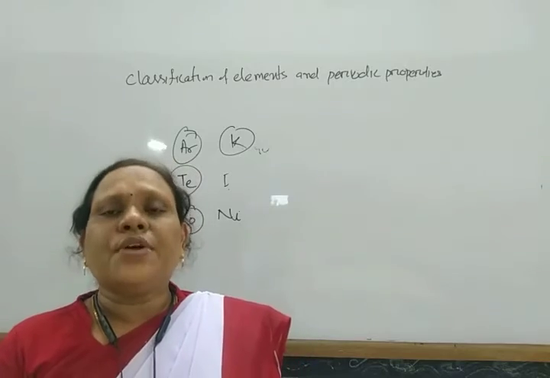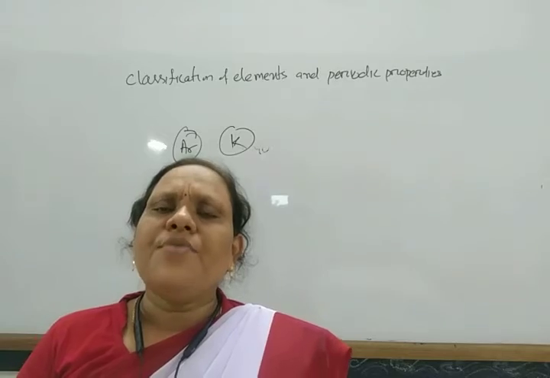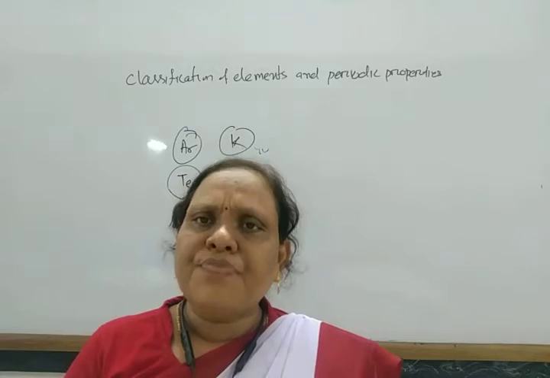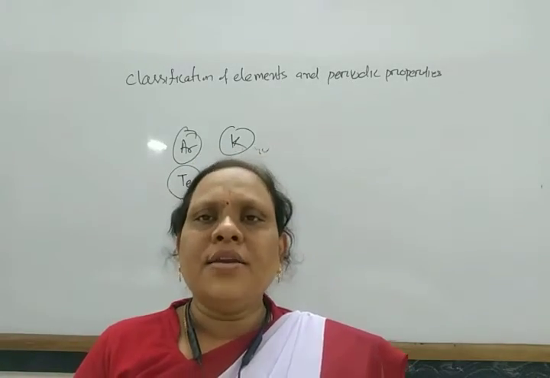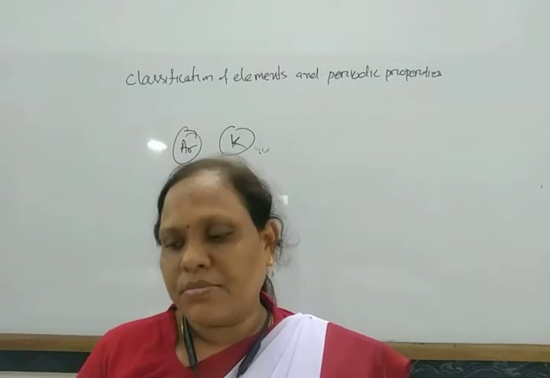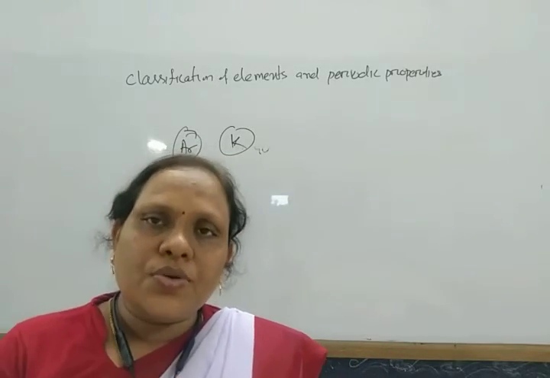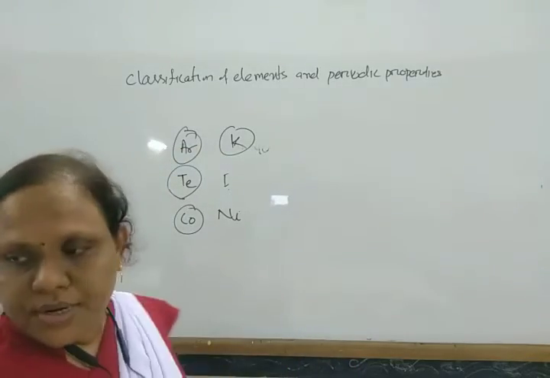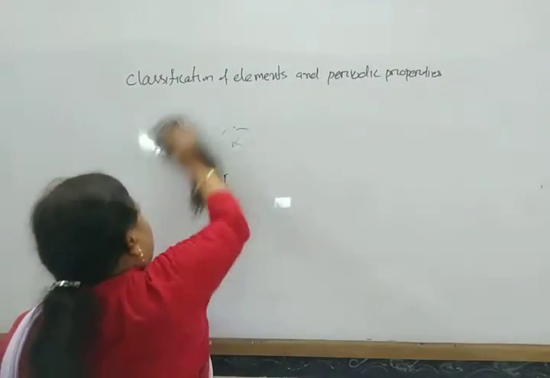So the physical and chemical properties of the elements are the periodic functions of their atomic numbers, and all elements are arranged according to their atomic numbers. The long form of periodic table is a modification of Mendeleev's periodic table.